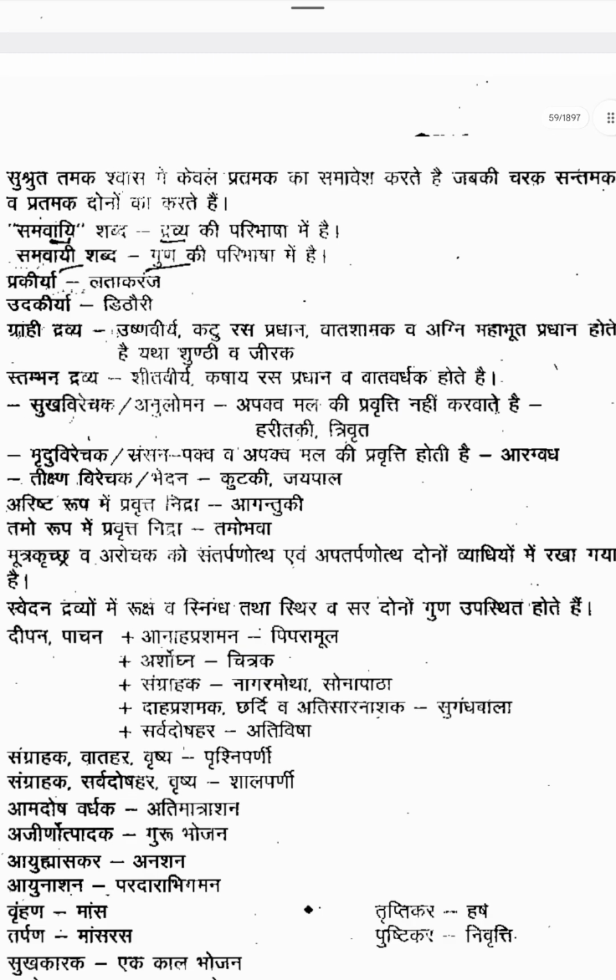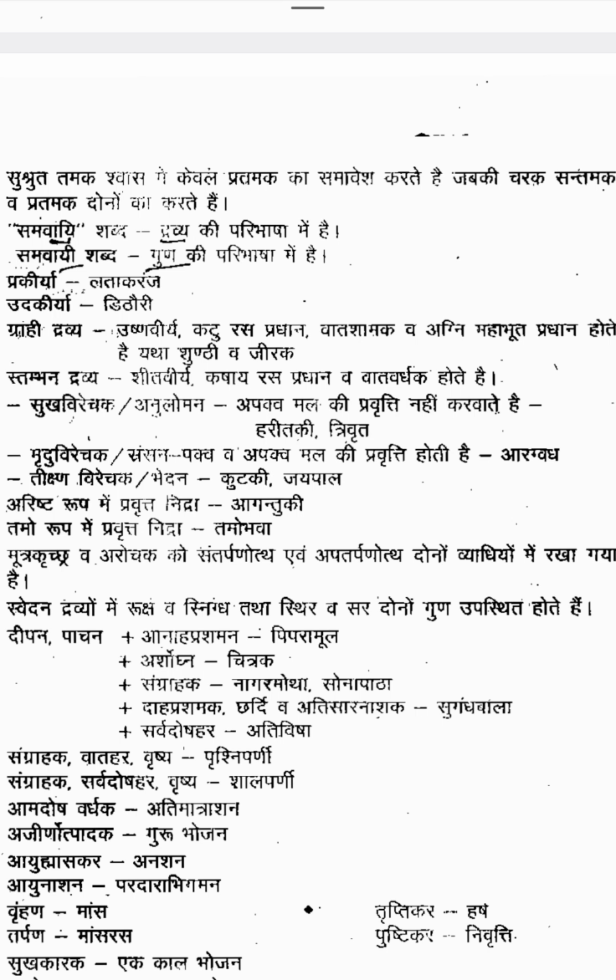Examples for Grahi are Shundi and Jeeraga. Next one is Stambhana Dravya. Grahi Dravya means it helps to hold things. For holding the substance, Grahi Dravya. Stambhana means it will obstruct, suddenly stopping whatever the flow is.